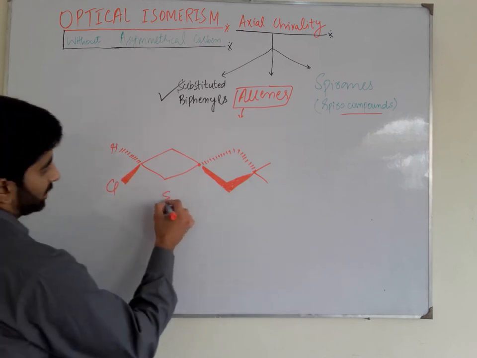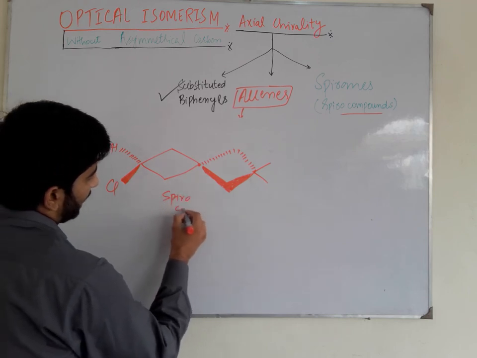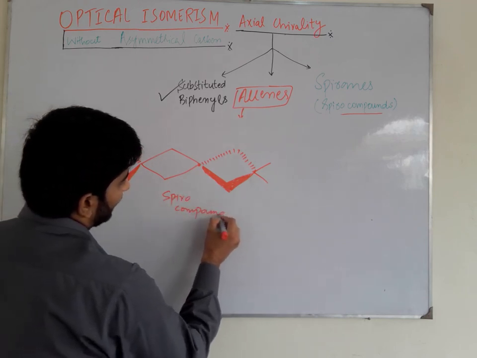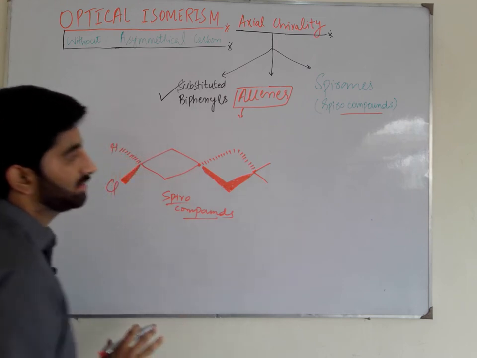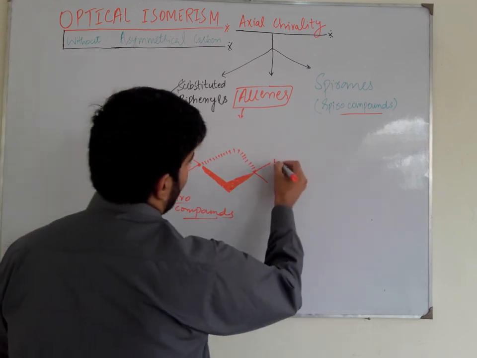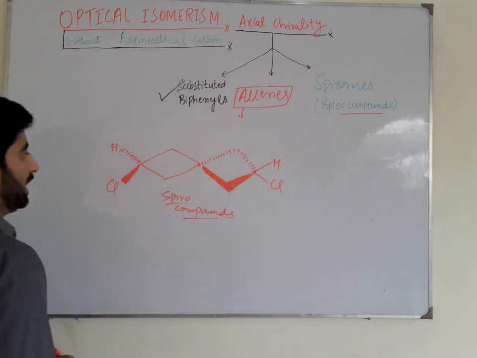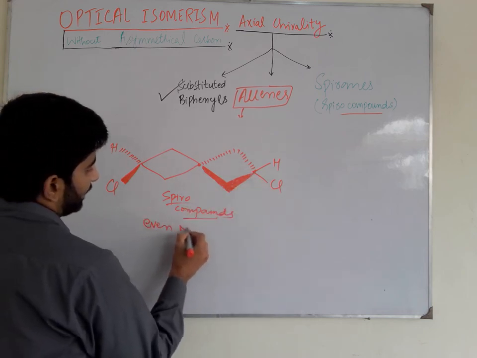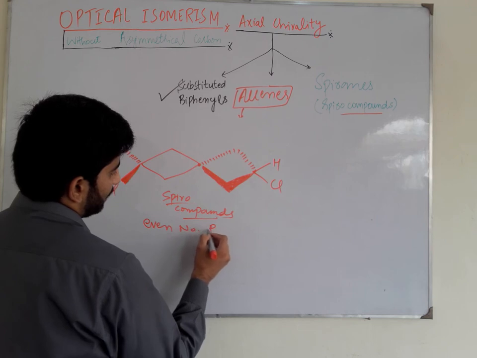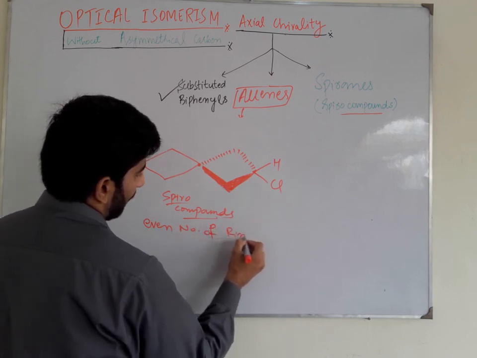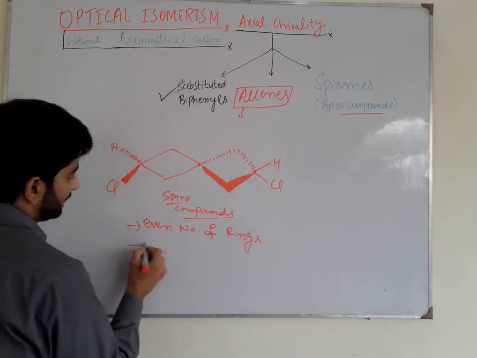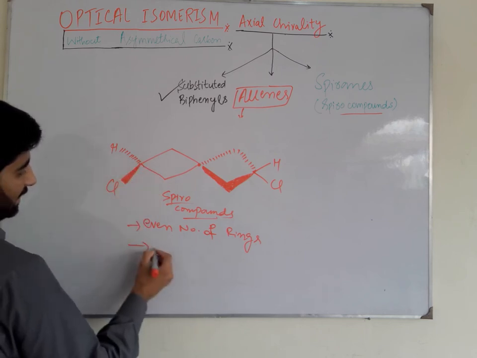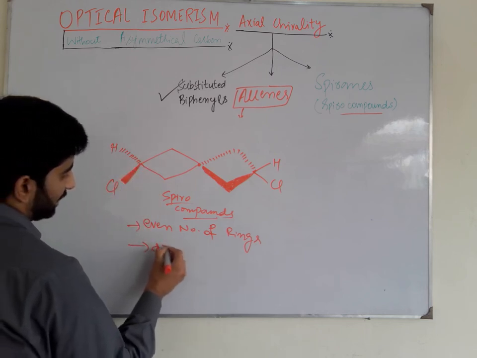So this is a spiro compound or spirane, and there is no optically active carbon present in this molecule. We can see that, but they are optically active. Why are they optically active? They are optically active only when an even number of rings are present. And second, different groups are attached at these terminal carbons.